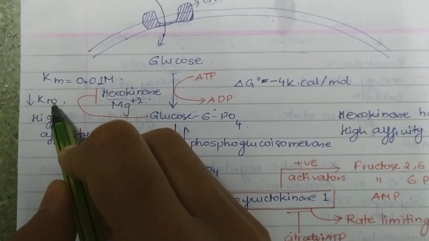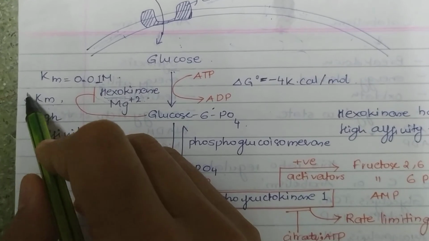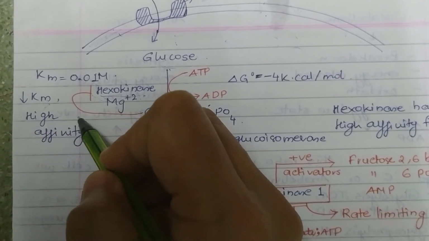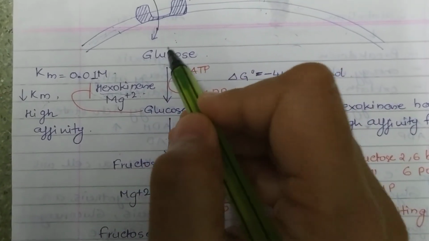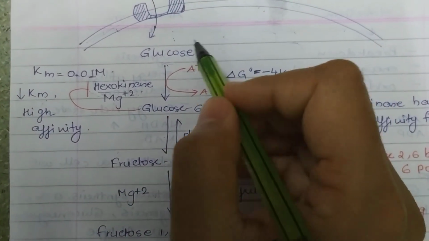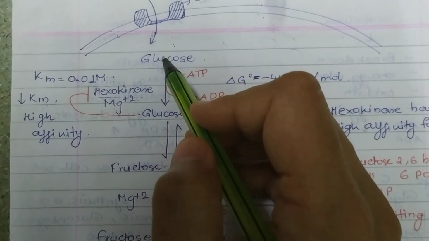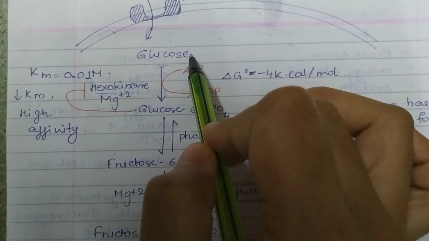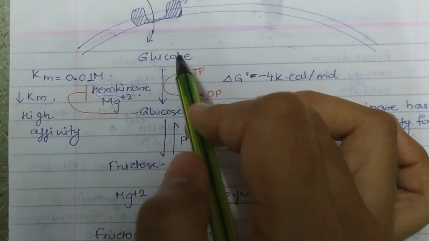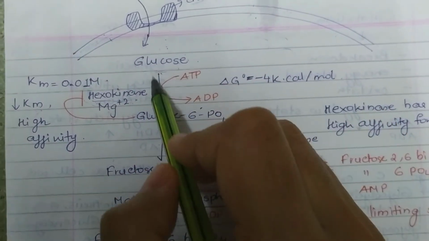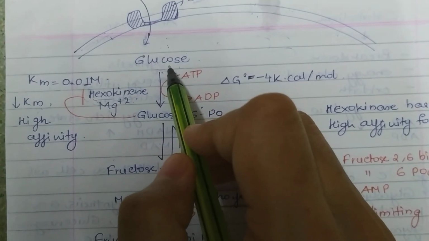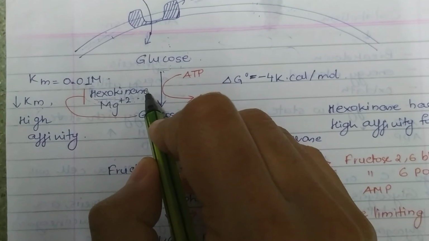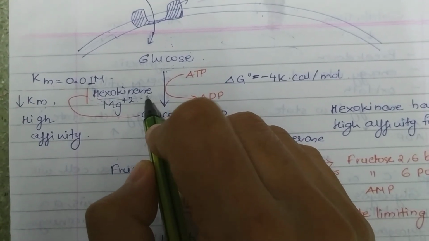We have already seen that if the Km value is low, the affinity of the enzyme for a substrate is very high. That means the moment glucose enters the cell, whatever the concentration of glucose, hexokinase will immediately detect this glucose, and glucose will bind to the enzyme hexokinase.